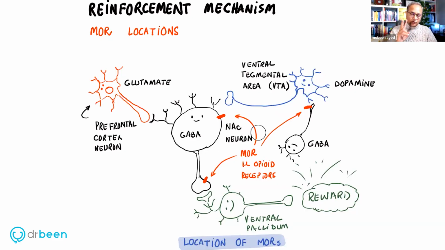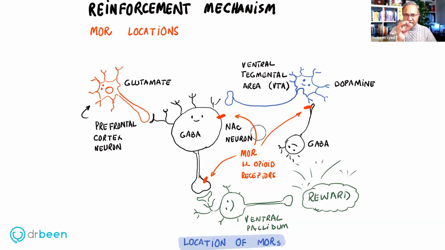Number two, possible mechanisms. One is the ventral tegmental area has opioid receptors, whose neurons become activated under the influence of opioid, release dopamine in the nucleus accumbens and cause euphoria. The second is, and mind you, the nucleus accumbens also has receptors for opioids in its neurons.